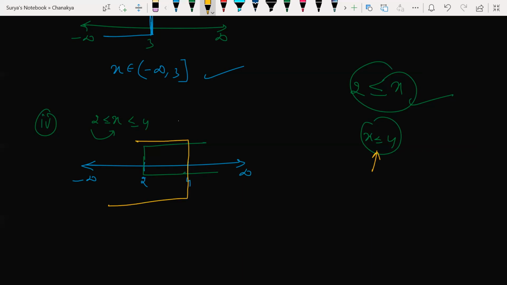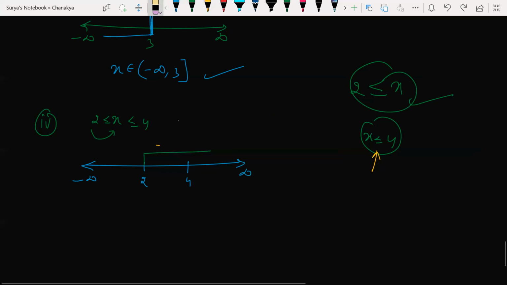Now, which is the common region here? Guys, if you don't understand, look at this. Let me draw it neatly. X greater than or equal to 2 like this. Next, x less than or equal to 4 is this, isn't it? Now, which is the common region?